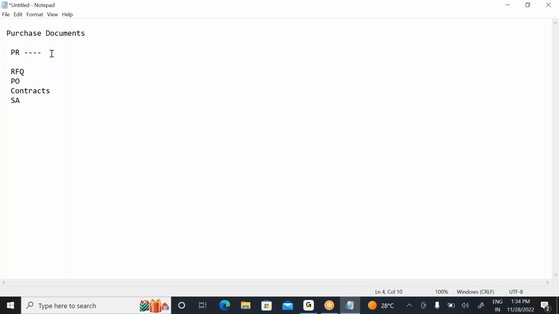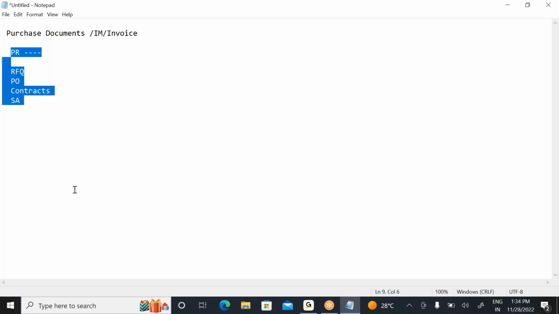So we observed not only purchasing documents, there are inventory transactions and invoice transactions. All the documents, including your purchasing, as well as inventory management documents and invoice related documents, are going to be controlled by the document type.